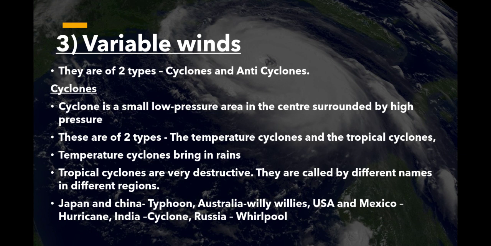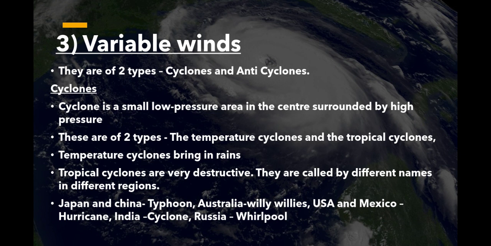The cyclones in Japan and China are called typhoon. In Australia, they are called willies. In USA and Mexico, the cyclones are called hurricane. In India, we call them cyclone only. And in Russia, it is called whirlpool. So if you know, a washing machine has the name whirlpool because it moves. So that name comes from there.